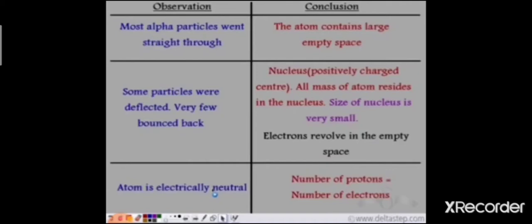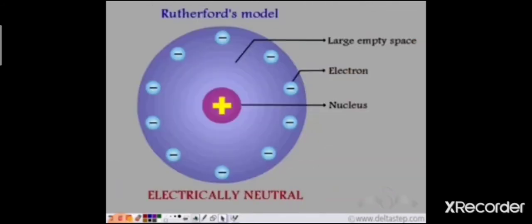Based on these observations, Rutherford gave his model known as Rutherford's model of the atom, in which most of the space in the atom is empty. The entire mass and positive charge of the atom is concentrated in the central part of the atom, which we call the nucleus, and the electrons revolve around the nucleus in this empty space. Since the atom is electrically neutral, the number of protons in the atom is equal to the number of electrons in the atom. So this is Rutherford's model of an atom.